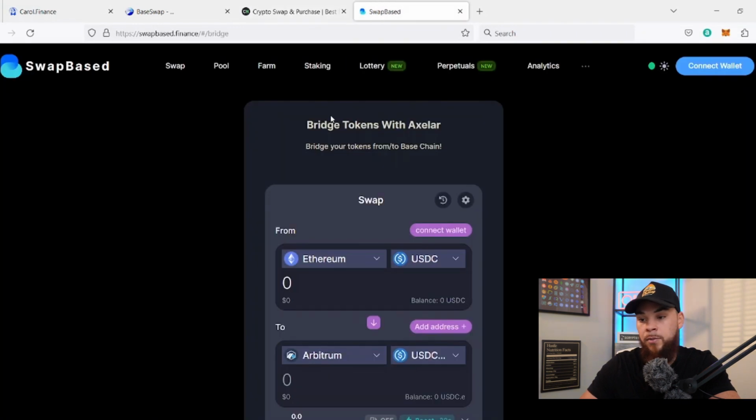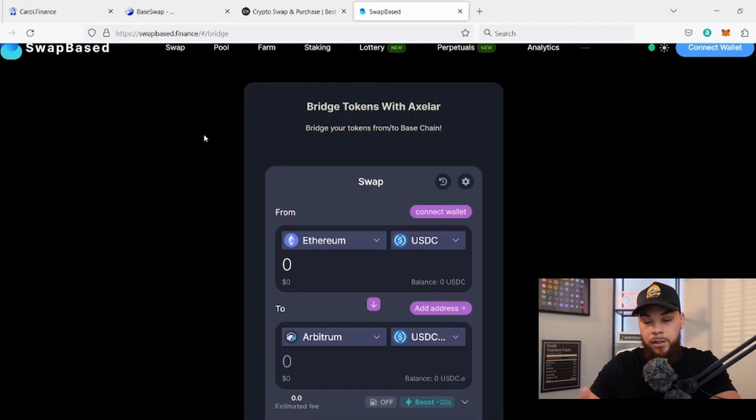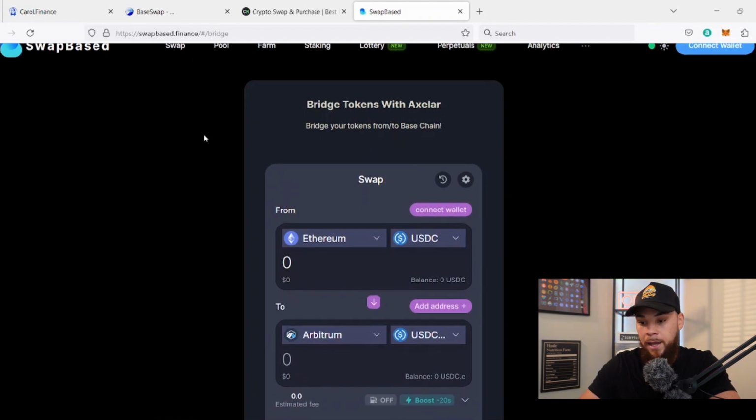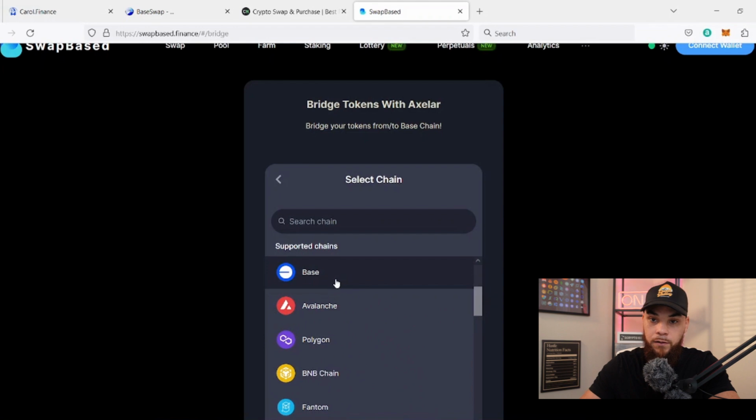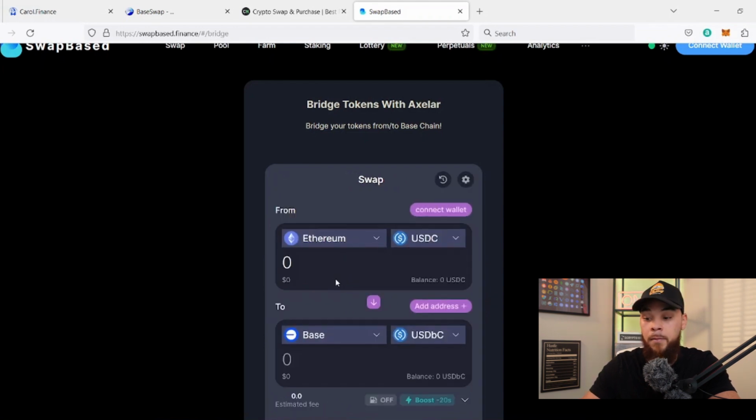And then here's another one that was brought up in the comment section of my previous video. Someone said that they use SwapBase. It looks very similar to Base Swap, and it's pretty much the same thing. You pick whichever chain you're coming from and the asset you have there, connect your wallets, and make sure you select Base here. Then you would be able to move those funds from whatever chain you want over to the Base Chain. So those are just a couple of different ways to get you started if you don't know how to get Ethereum over to Base Chain, because that is the main token used for gas and all your transactions on the Base Chain network.